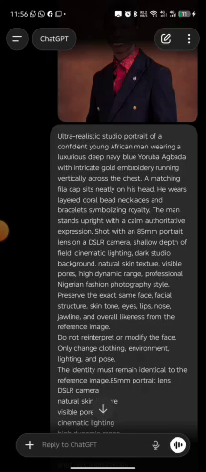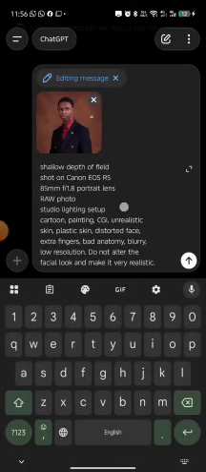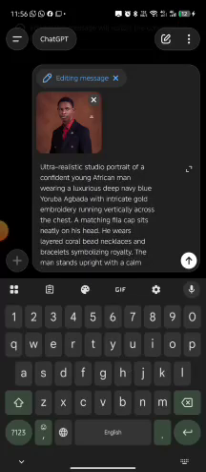It is in the prompt. Let me find it for you. A matching filler cap sits neatly on his head. Before the full stop, I will put a word written around the filler cap. I now put apostrophe AIM. Let's test it and see how it will be.